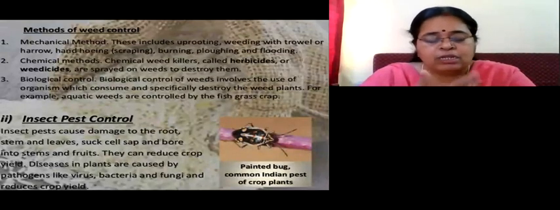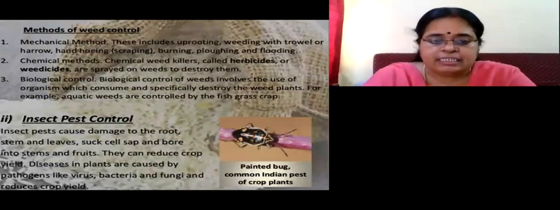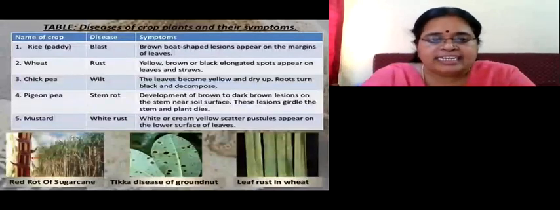Diseases are, as you know, like we get diseases, plants also get their diseases from certain pathogens like virus, bacteria, fungus, etc., that can reduce the yield. You have learned a little bit on these plant diseases in 8th standard also. You can just remember the names. That's not that important for your curriculum.